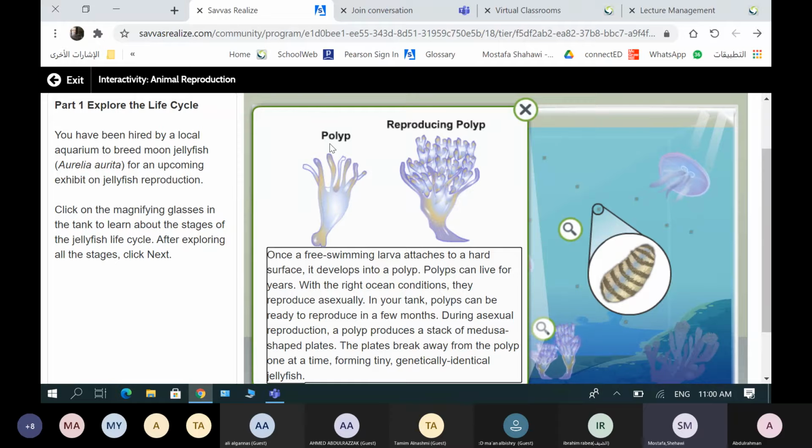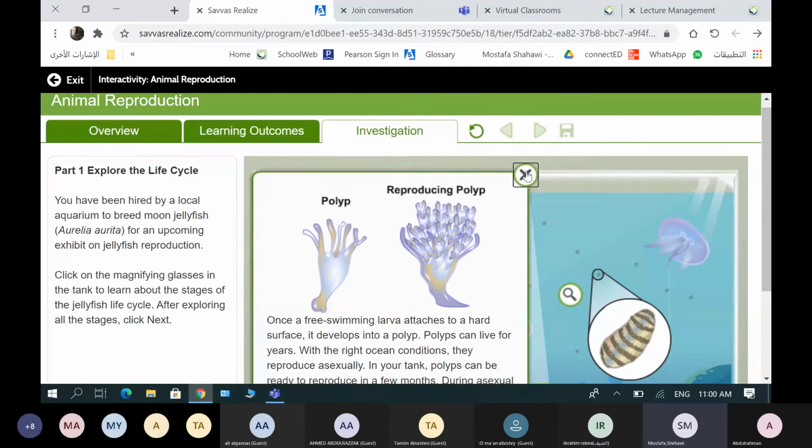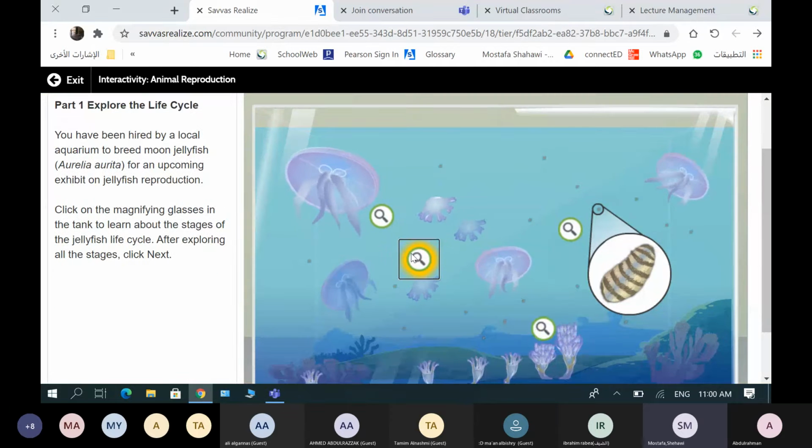So the idea that some animals have sexual only and some other animals have asexual only can be changed here by studying the life cycle of moon jellyfish, because here we have both sexual and asexual life cycle in one animal. So we finish this one. Last one.